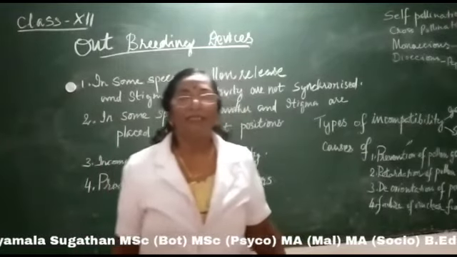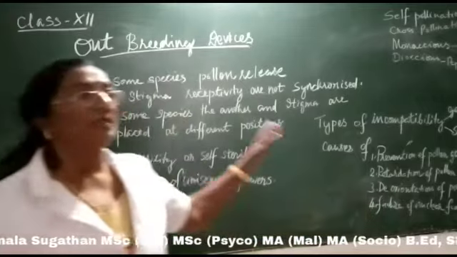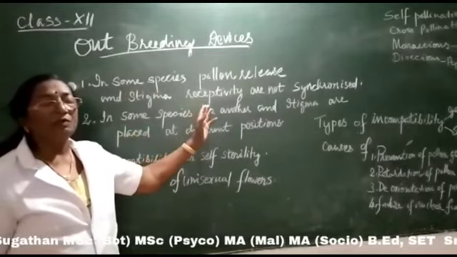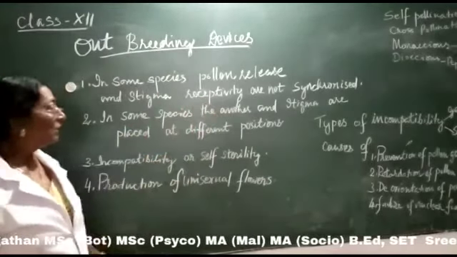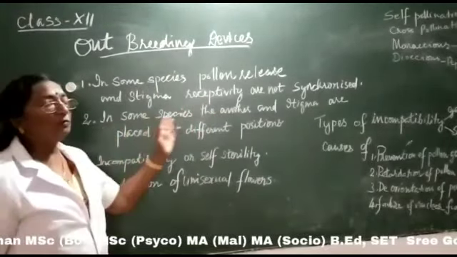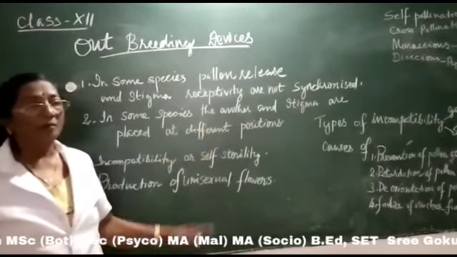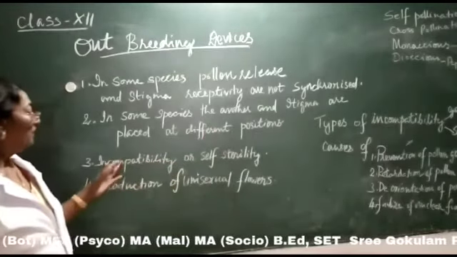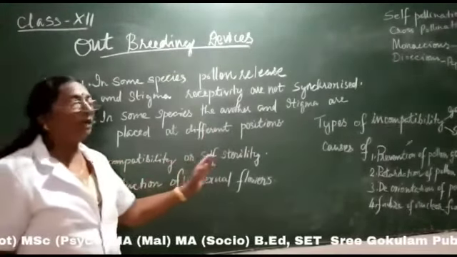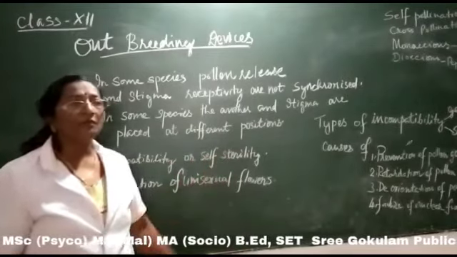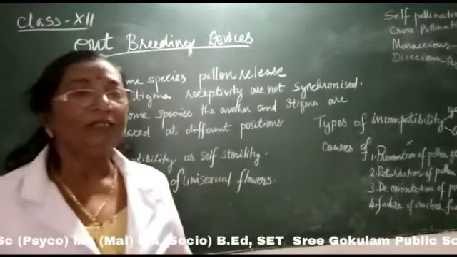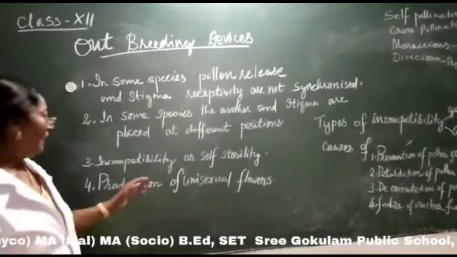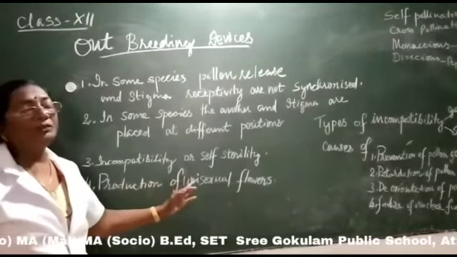Thus the different points are, first of all, pollen production and maturity and stigma receptivity are not synchronized. In the second one, in some species anther and stigma are kept in different positions so as to prevent self-pollination. In the third one, incompatibility or self-sterility is there. In such a case the pollen grains of the same flower do not germinate on the stigmatic surface of the same flower, and then production of unisexual flowers.